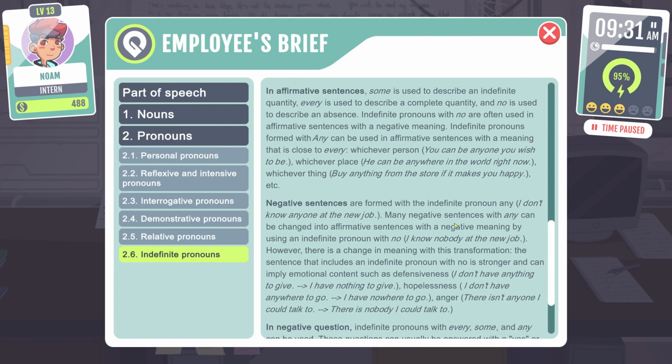In affirmative sentences, someone is used to describe an indefinite quantity. Every is used to describe a complete quantity, and no is used to describe an absence. Indefinite pronouns with no are often used in affirmative sentences with a negative meaning. Indefinite pronouns formed with any can be used in affirmative sentences with a meaning that is close to every. Whichever person: you can be anyone you wish to be. Whichever place: he can be anywhere in the world right now. Whichever thing: buy anything from the store if it makes you happy.